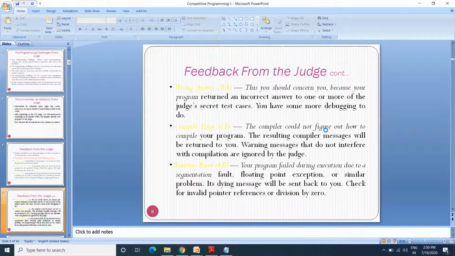Likewise, they will provide certain kinds of feedback. With this kind of feedback you can check whether the solution which you provided is correct or wrong, and according to that feedback you need to correct your code and submit it once again.